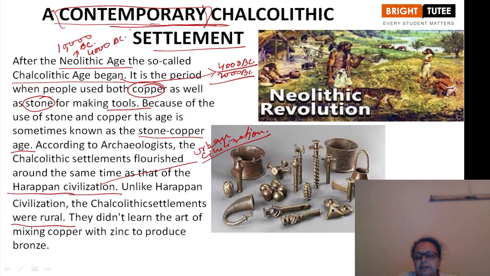But how was this Chalcolithic civilization different from the Harappan? It was a rural civilization. The people living in this civilization did not learn the art of mixing copper with zinc to produce bronze, which was very efficiently used by the Harappan people. So this way it is different. This Chalcolithic or stone copper age civilization is contemporary to the Harappan civilization. So this topic is written over here, a contemporary Chalcolithic settlement.